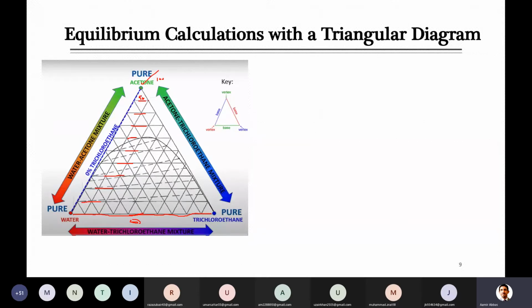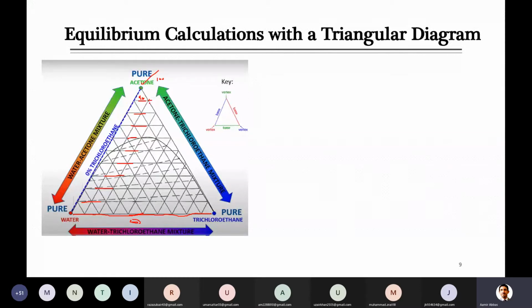For the others I will let you know, and I will also link with yesterday's lecture, when I told you about acetone and trichloroethane, and how to read any number on this line, the percentage of acetone as well as trichloroethane. Here it is 90%. From the last lecture, if you remember, along this line there is acetone and trichloroethane. At the top it is acetone. When you move to this point, acetone has reduced because we are not at that apex, at that corner.